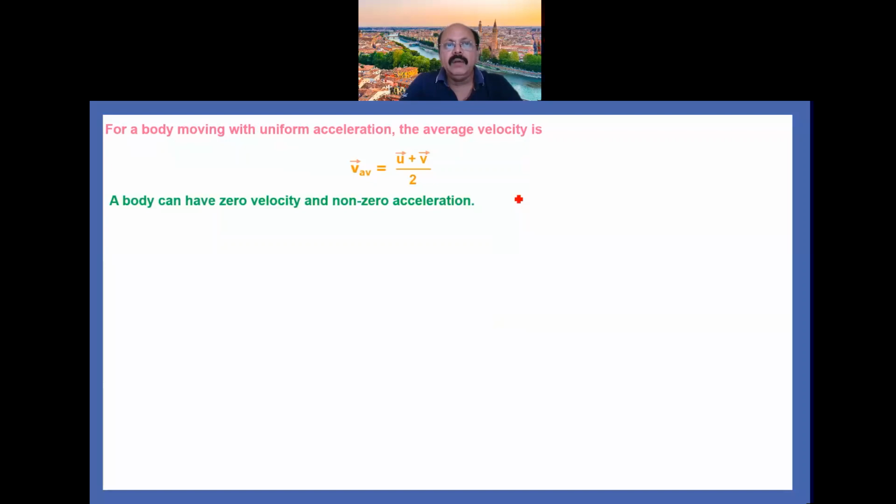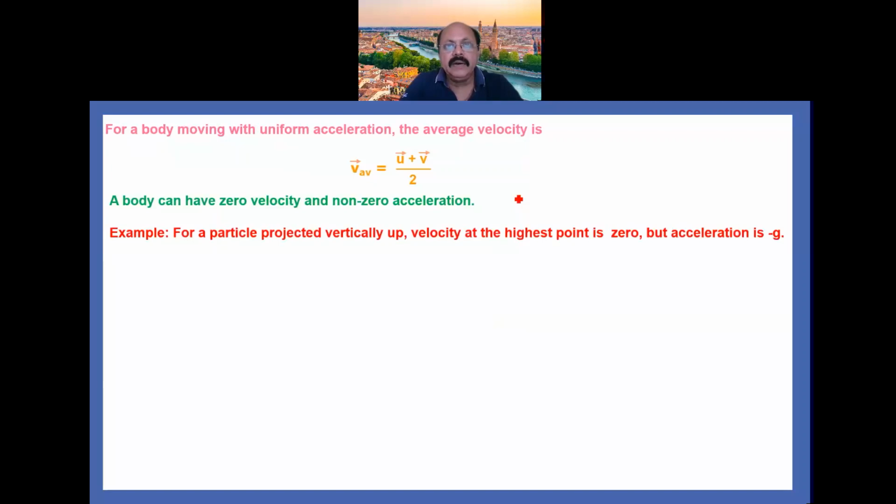For example, for a particle projected vertically up, the velocity at the highest point is 0, but acceleration is not 0, it is equal to minus g, that is, minus acceleration due to gravity. So remember this point.